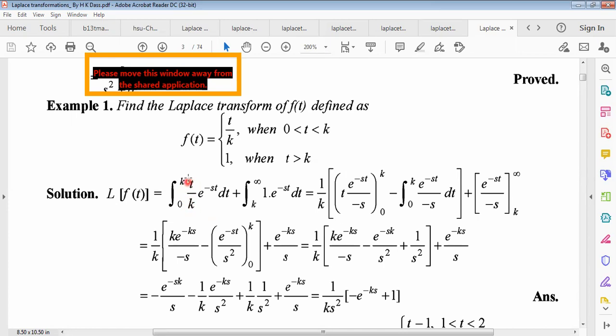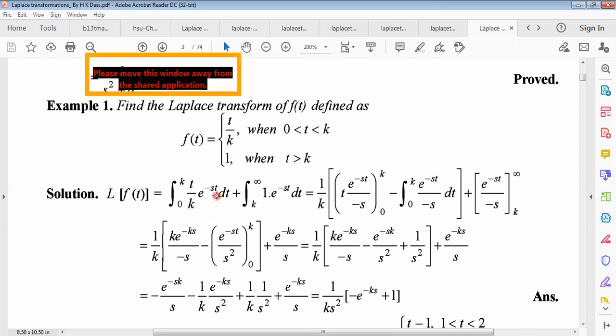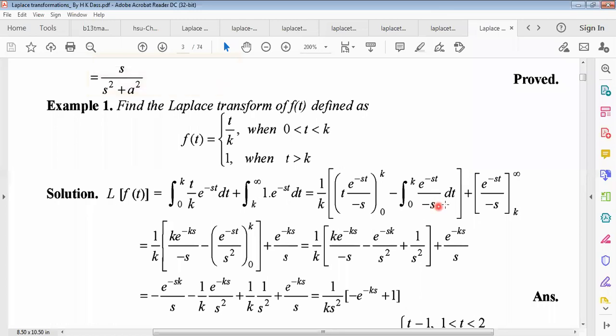And for the first part, what is the f of t value? t by k. And for the second part, what is the f of t value? 1, sir. 1. So here k is the constant, because integration is with respect to t, so k is the constant 1 by k. So t into e to the power minus st dt will be integrated. So you have to use the UV formula. So u into t into integration of e to the power minus st, which will be e to the power minus st divided by the coefficient of t, then limit will be 0 to k, minus differentiation of t. Differentiation of t is 1. Integration of e to the power minus st, and this minus s exists, and dt.